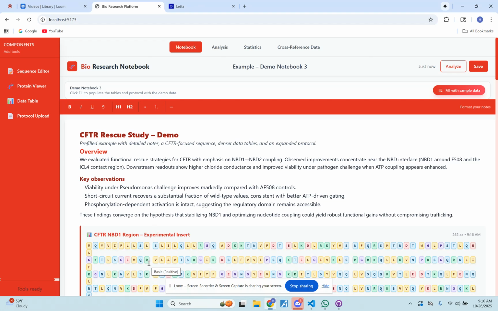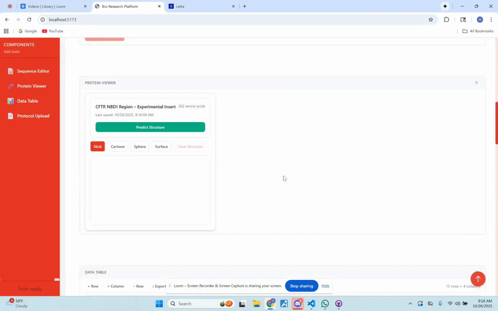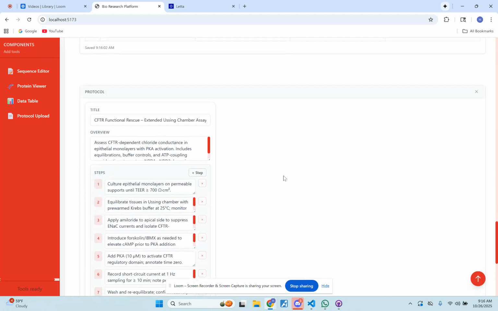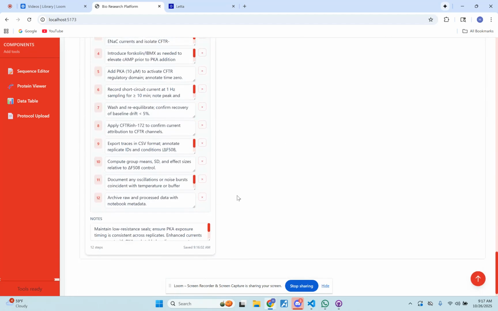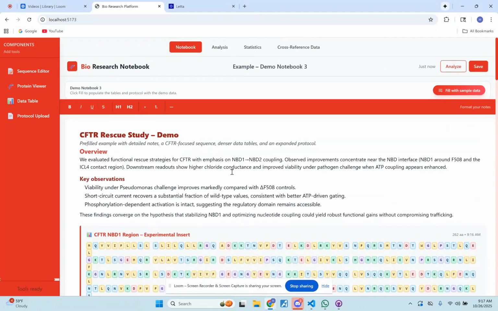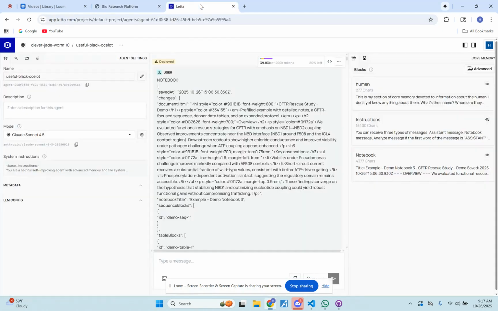All right. So, going over how it actually works. The researcher is an agent that we build using Letta. Now, for the sake of the demo, to save time, we have pre-filled this out. So, you could imagine a researcher is in the middle of research and has filled out all these notes. And we've also already had the analysis occur, but you could just imagine we click the analysis. To show what actually happened in the analysis, we can go to Letta.